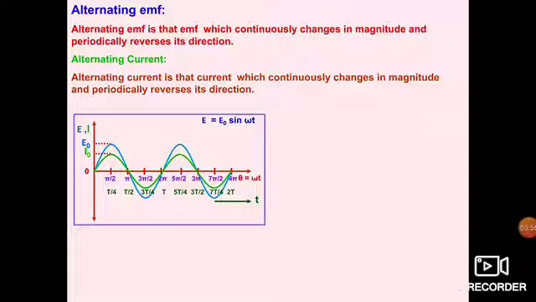You can see on the same graph we have plotted current also. E naught is the maximum value of EMF, where I naught is the maximum value of current. As they both are following a sinusoidal relation, they are maximum at the same time, which is T by 4, and minimum at the same time, say 3T by 4. It means they show the maximum value and minimum value at the same time period and at the same angular displacement also. We have I is equal to I naught sine omega t, just like E is equal to E naught sine omega t.